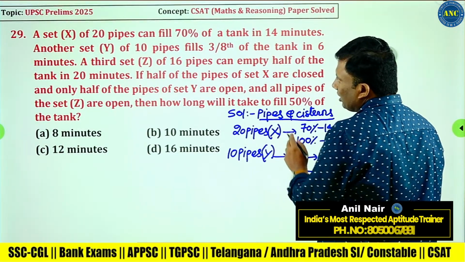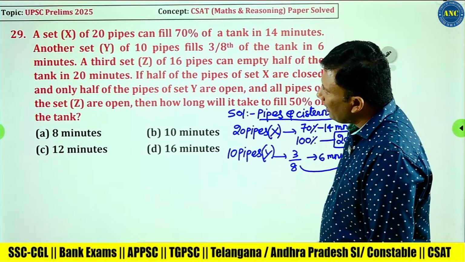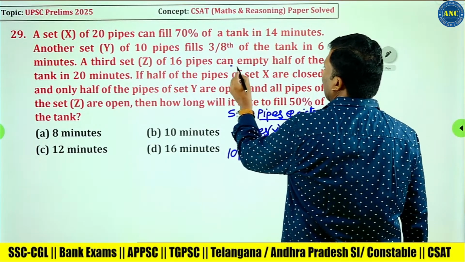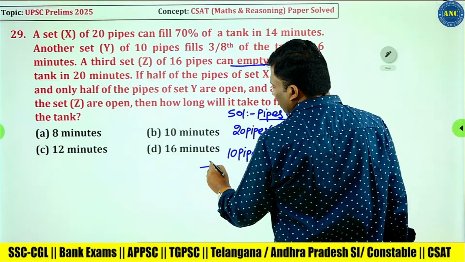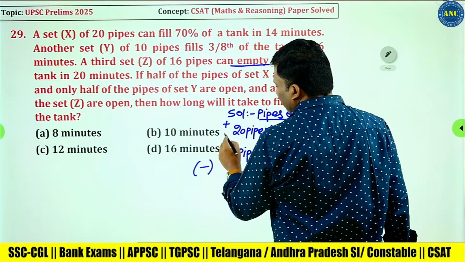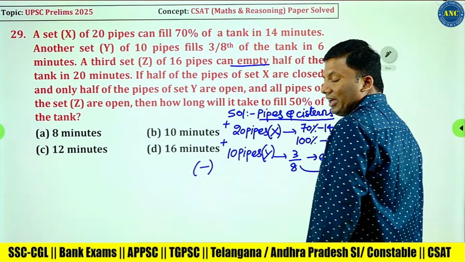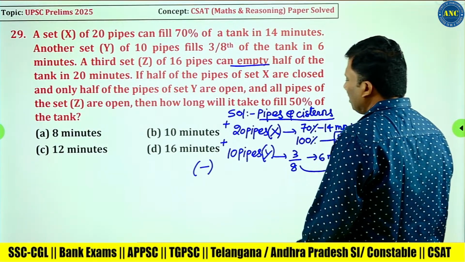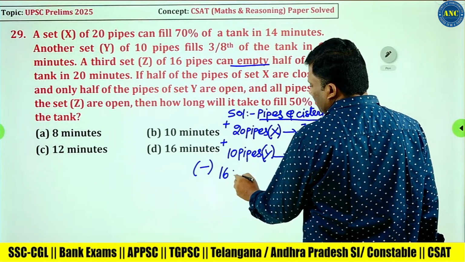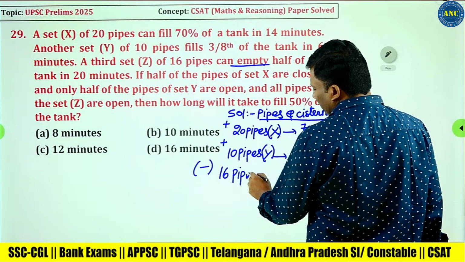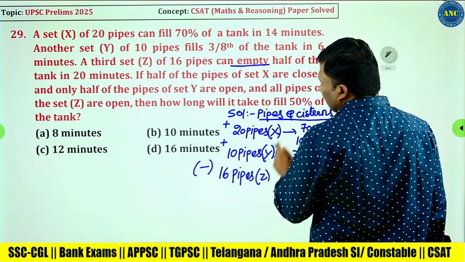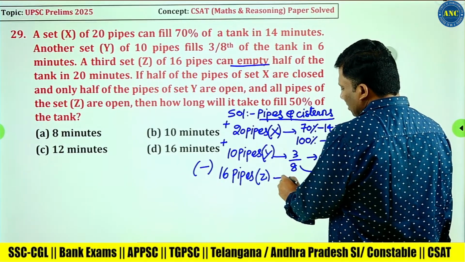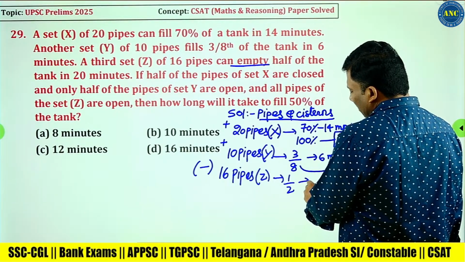I am just going line by line. A third set of 16 pipes can empty the tank. Third pipe, it is emptying the tank. Filling the tank, I am doing addition. Emptying the tank is negative work, so I am doing subtraction. 16 pipes of company Z can empty half of the tank in 20 minutes.